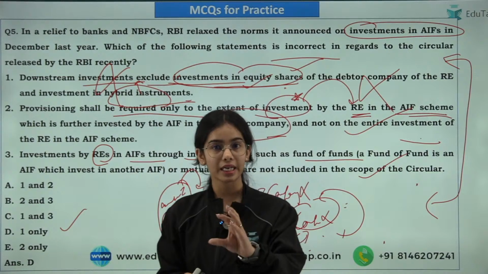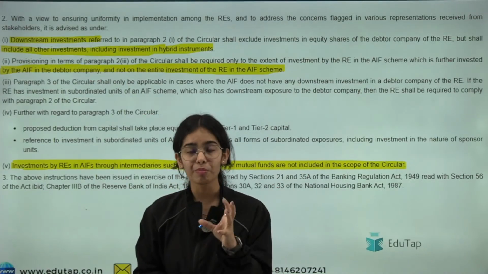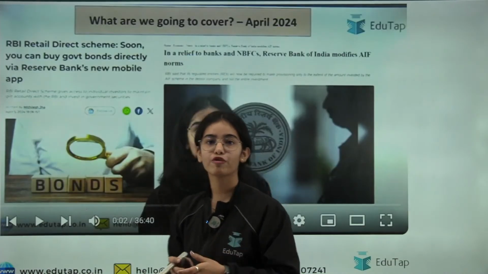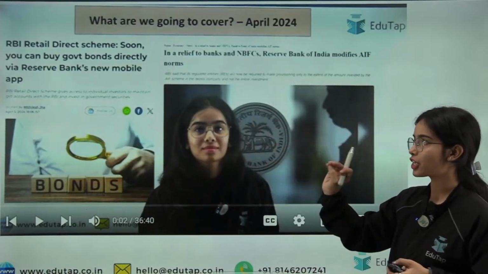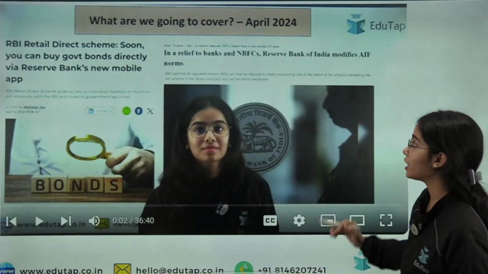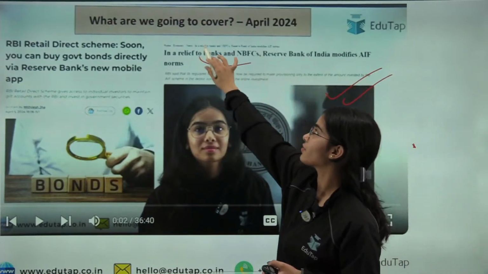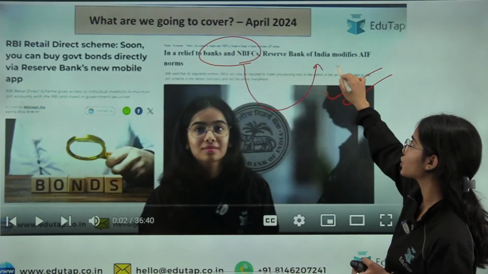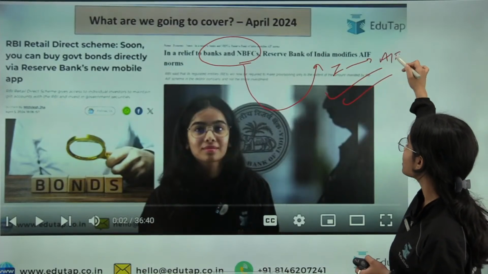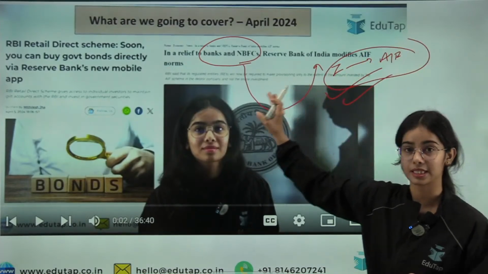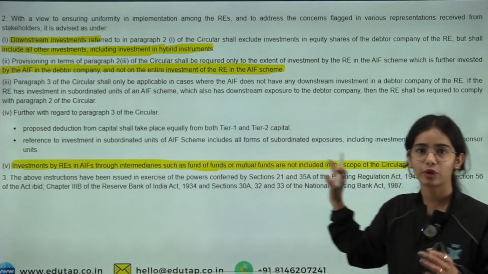So I hope this is understandable. Now this is very complicated information, a very complicated notification released by the Reserve Bank of India. But I have taken a complete session on this, on the relief that is given to the banks and NBFCs in regards to the investment in the AIF, and everything we have discussed in that section. So you can go through that section.